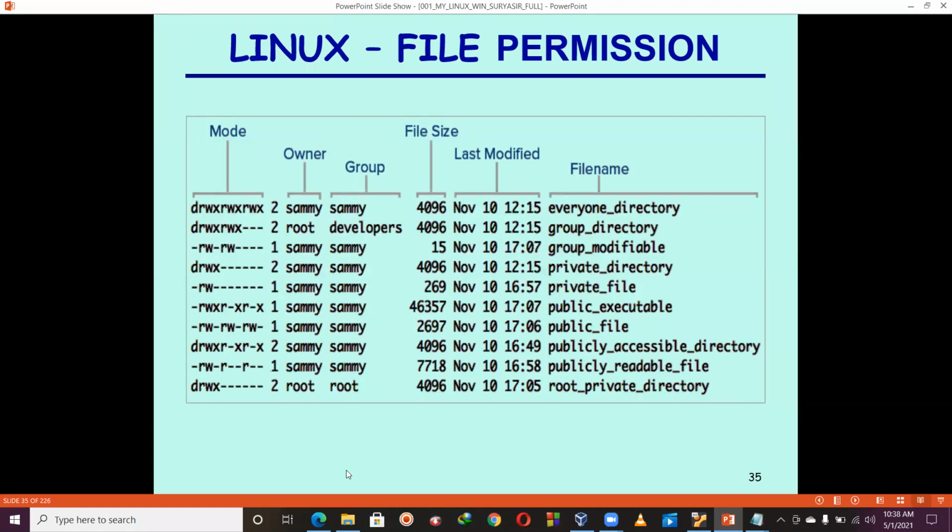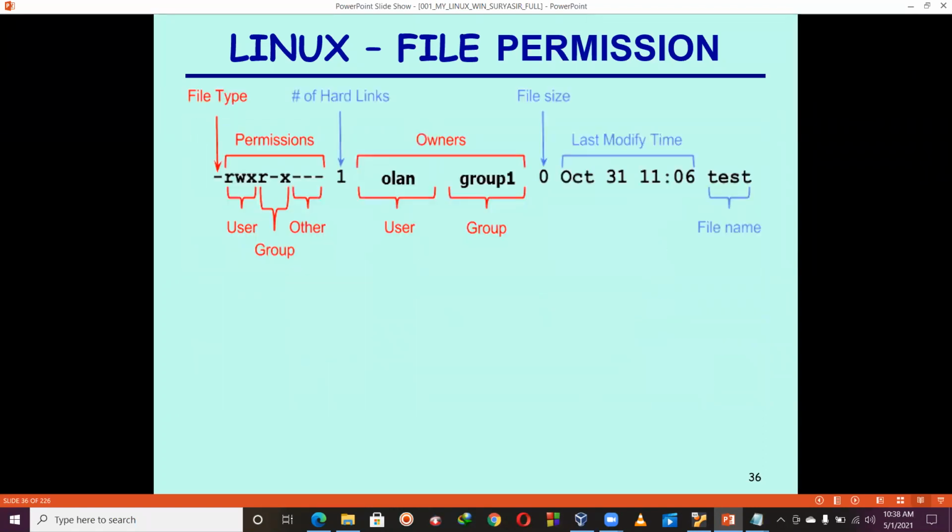Next slide to demonstrate. Just focus, all of you. It is very clear. I think all of you can easily understand this. The very first one is file type. What you may have here is either D or blank. If you have D, it is for a directory, as I told you. If hyphen, it belongs to a file. Next, the permissions: RWX, first three for the user, next three for the group, next three for others. This is different information, don't focus on this one.